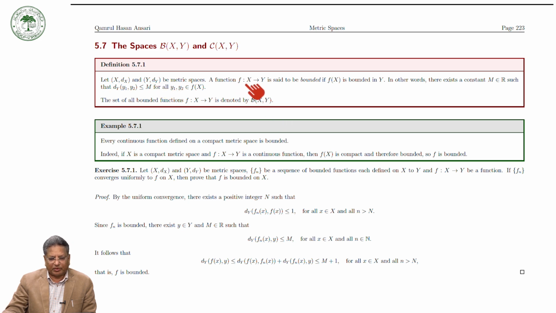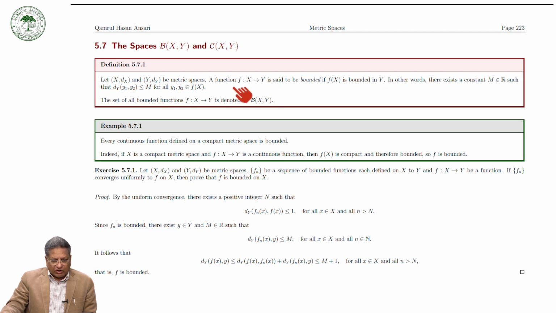A function f from a metric space X to a metric space Y is said to be bounded if the set f(X) is bounded in Y. This means that there exists a constant M such that the distance between any two elements of f(X) is less than or equal to M.